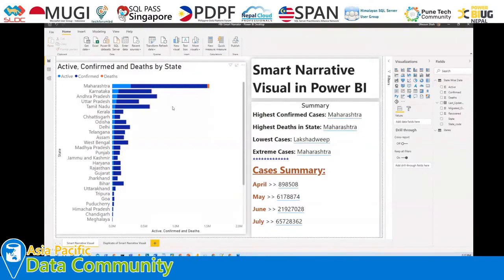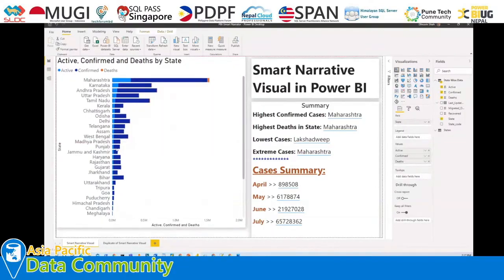Now this also supports cross filtering. As I showed you at the very beginning, we just need to press Control and select multiple data points. So let me just select. Let's say we have selected this many points, and from here it has filtered my data based on the selected fields from the bar, and the all-cases summary has also been filtered based on that. So this is how we can simply prepare the smart narrative visualization.